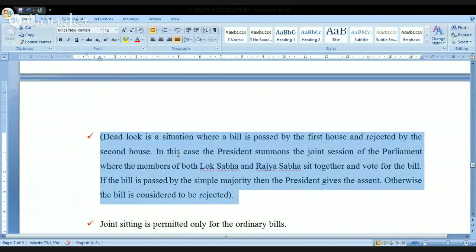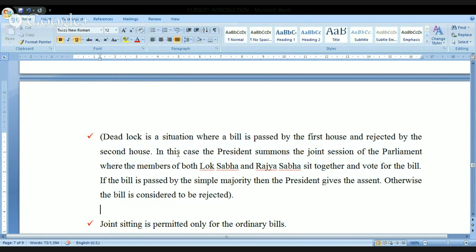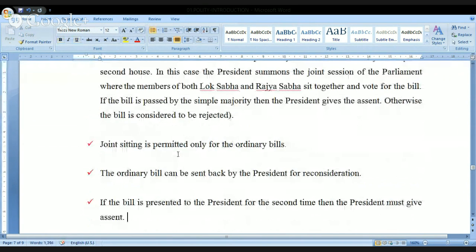In this case, the president summons the joint session of the parliament where the members of both Lok Sabha and Rajya Sabha sit together and vote for the bill. If the bill is passed by a simple majority, then the president gives the assent. Otherwise, the bill is considered to be rejected. Hopefully, I'm clear. So these are the points here. Now, next one. Look at this.